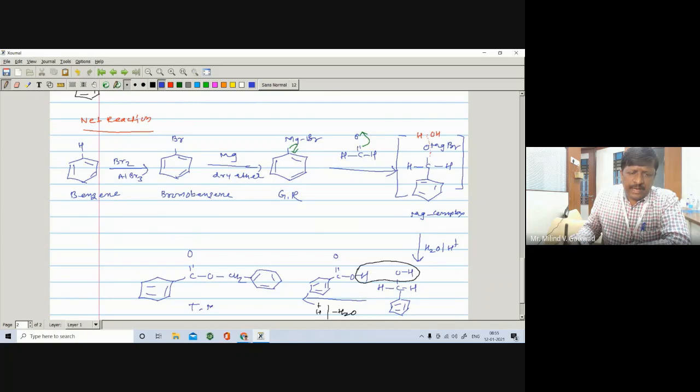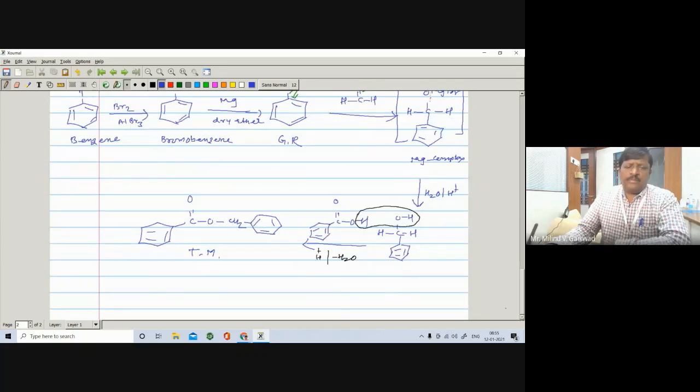It is your TM that you have to prepare. So in this way you have to prepare the TM, that is the target molecule. TM is a target molecule. So in this way you have to prepare the target molecule. So these are in general and in particular about the synthesis of ester. Next reaction that you have learned in the same topic.